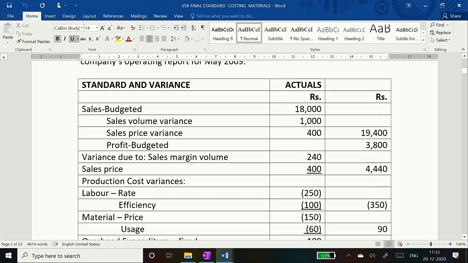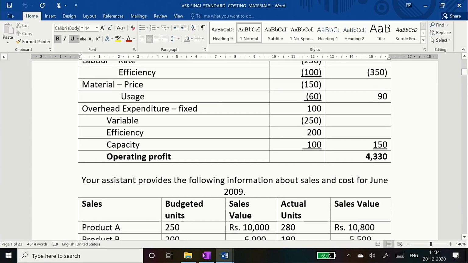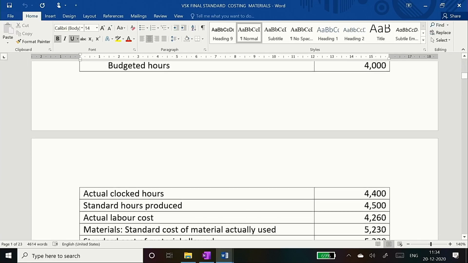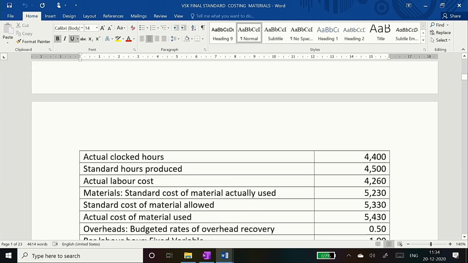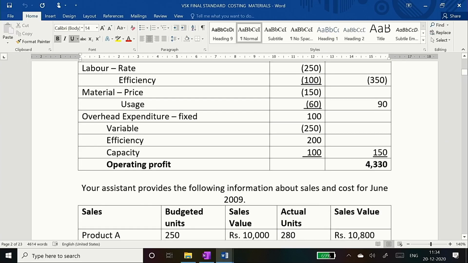Now, normally students should not jump. This is given for the month of May. The operating statement is given for the month of May, whereas you are given data for the month of June.